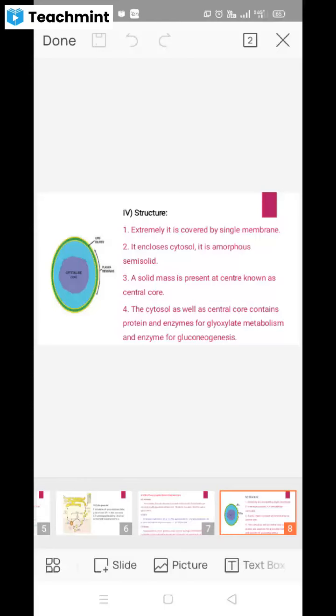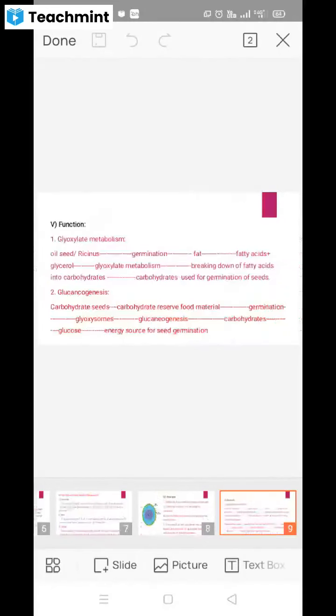Those are required for glyoxylate metabolism and the gluconeogenesis process.